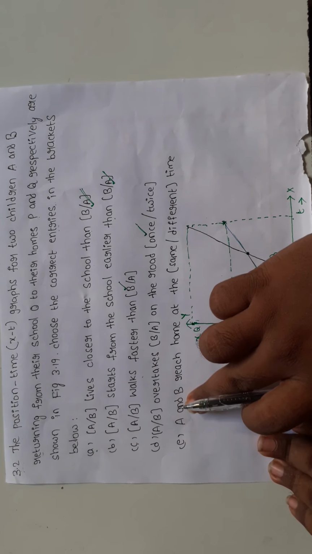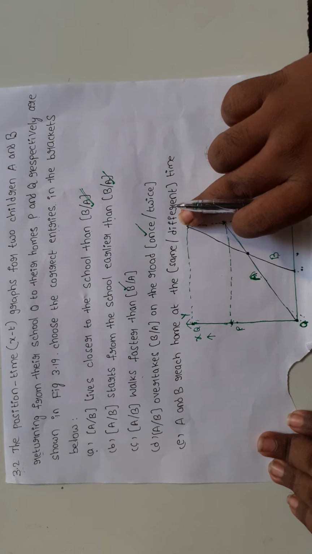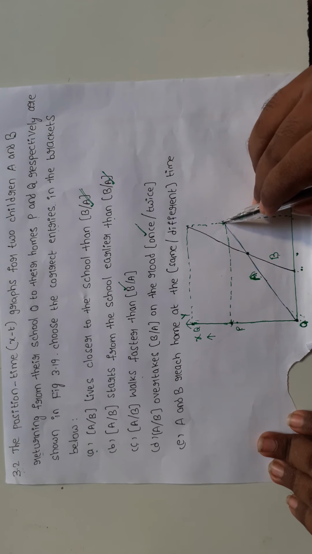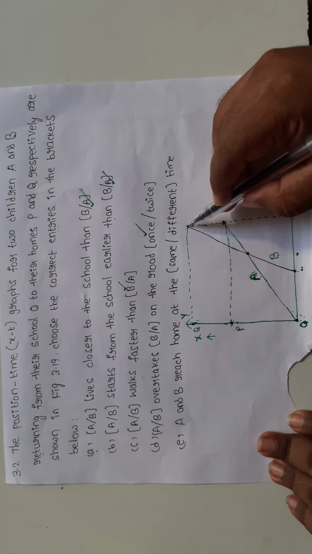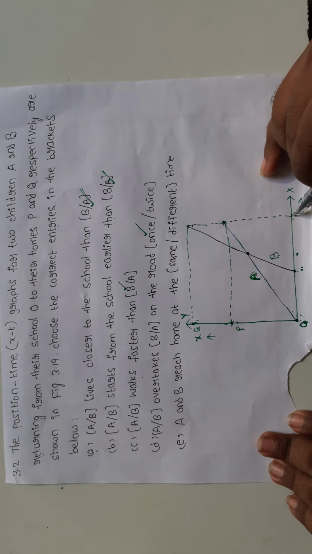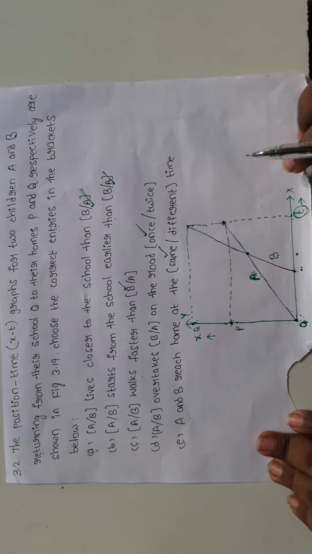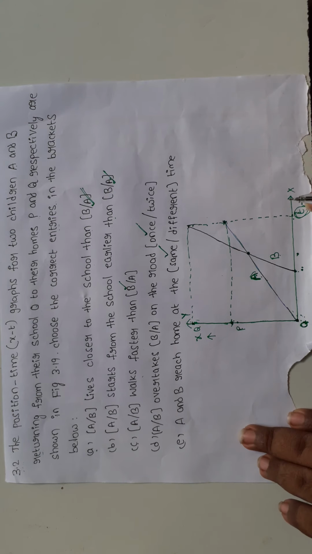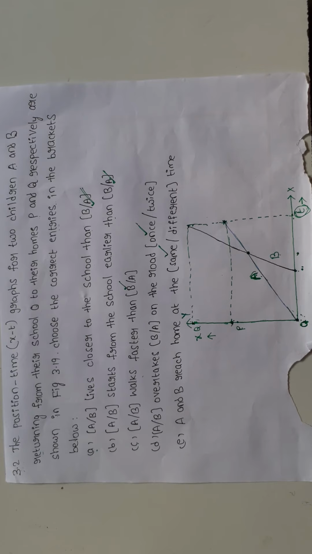E: A and B reached home at the same time or different time. This is line A, time t. This is children B's line, time t. Here t is the same. Both children A and B reached their homes at the same time. This is question number 3.2.